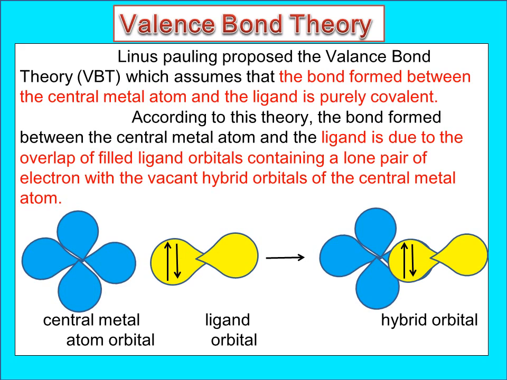Here the central metal atom will have unfilled or vacant orbitals and the ligand will have filled orbitals. So the vacant orbitals of the central metal atom will overlap with the filled ligand orbitals, which contain the lone pair of electrons. Both will form the bonding. The actual bonding is formed between the central metal atom, which has vacancy in the orbital, and the ligand, which has a filled orbital. Both overlap to form the hybrid orbital.